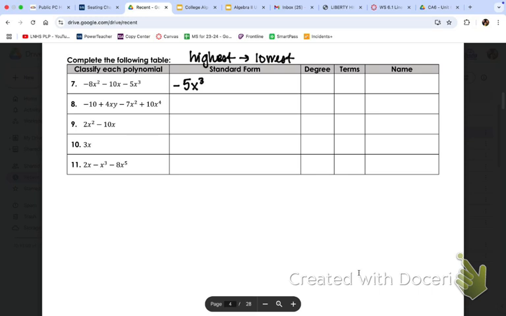Okay, and then we're trying to stair step down or descend. So the one that comes next is squared, negative 8x squared. And the last one is x. So you can see how it goes power of 3, power of 2, power of 1.